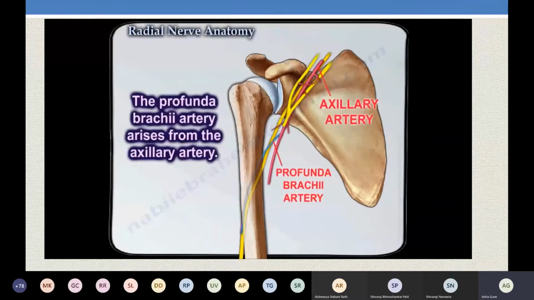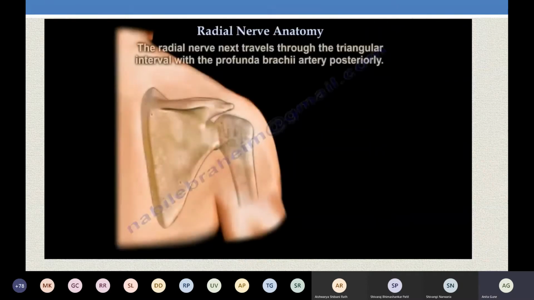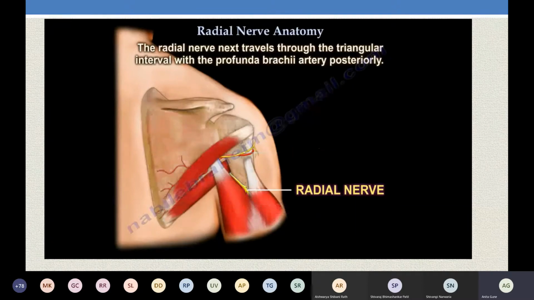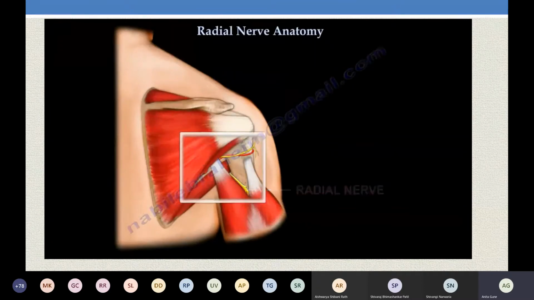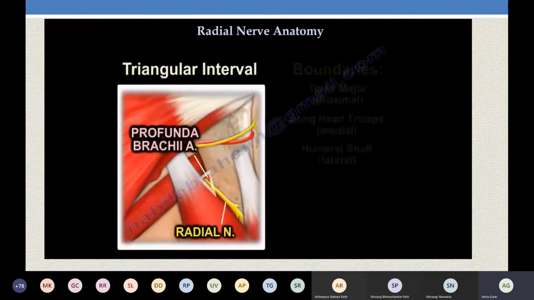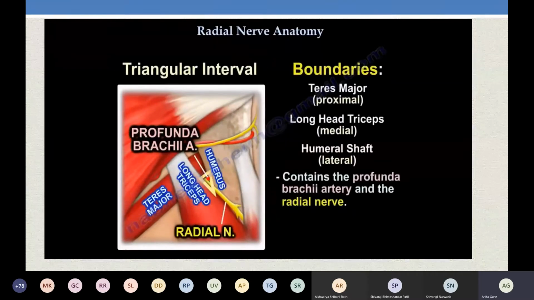Now it will follow the branch coming from the brachial artery, that is the profunda brachii, and run in the spiral groove of the humerus. If you recall, we said that the triangular area through which the radial nerve passes is bounded by the teres major above, the long head of triceps medially, and the shaft of the humerus laterally.